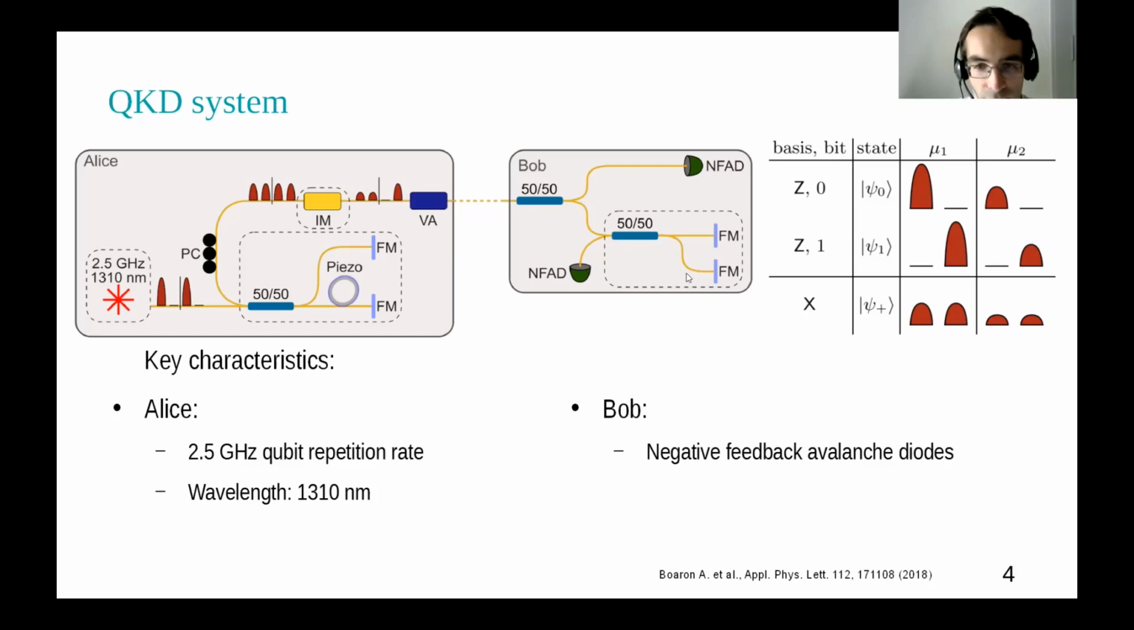Bob uses the same or a similar Michelson interferometer as Alice has to interfere the states of the X basis. So this detector measures the X basis state, and for the Z basis, we just measure the time of arrival. And Alice's key characteristics I already mentioned. It's a 2.5 gigahertz qubit repetition rate, which is very fast. And we have a wavelength of 1310 nanometers. On Bob's side, we use negative feedback avalanche photodiodes. The reason why we use them and not the superconducting nanowire single photon detectors is because it's more practical and it's cheaper. So if you want to have a widespread QKD solution, this is probably the way to go.